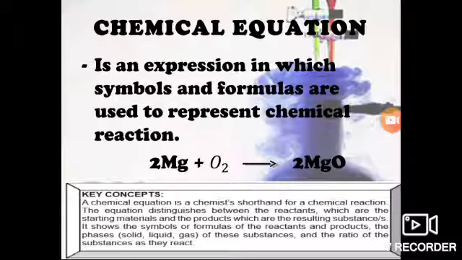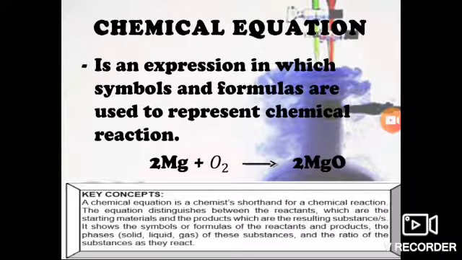And what is a chemical equation, which I have already mentioned? It is an expression in which symbols and formulas are used to represent the chemical reaction. For example, magnesium will react with oxygen to give rise to MgO. But you can frame the correct formula only if you know how to frame the formula according to their valencies.